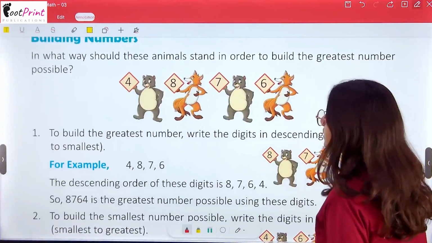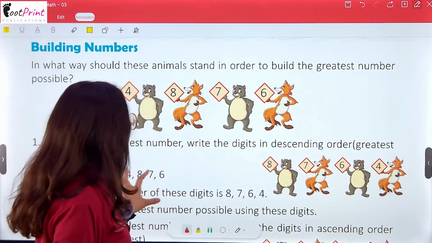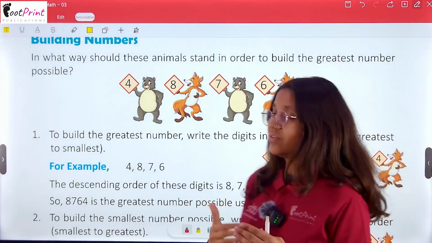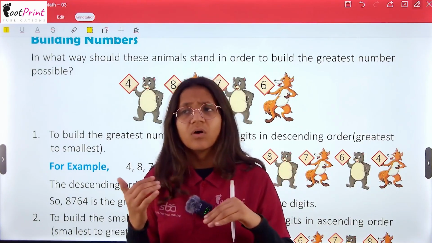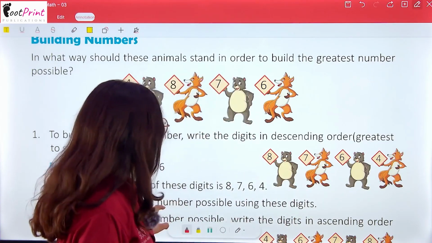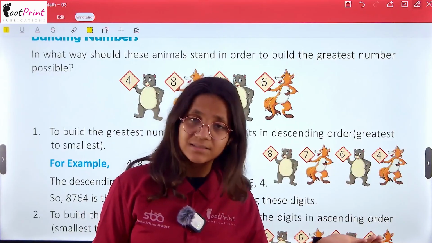Now the building numbers. In what way should these animals stand to build the greatest number? See, when we are saying the numbers, we think is it greater or smaller, is it equal or not. So, how can I arrange the digits to get the highest number?